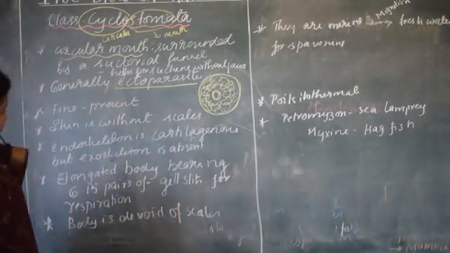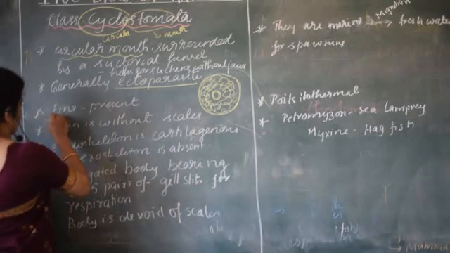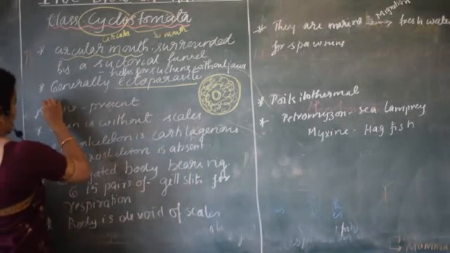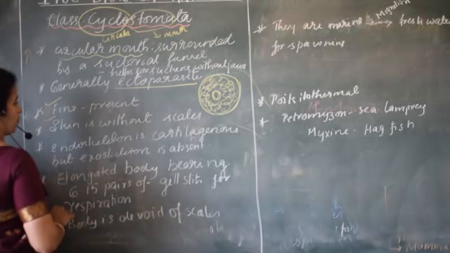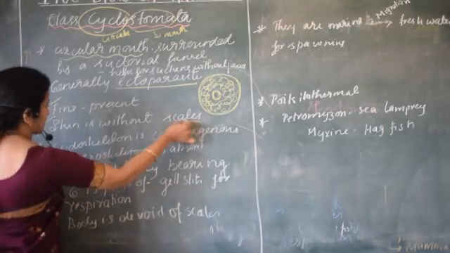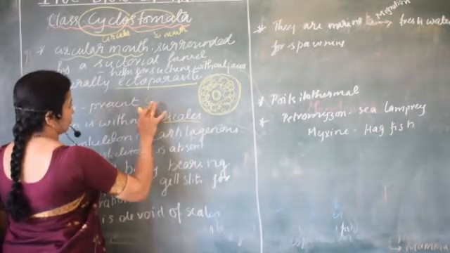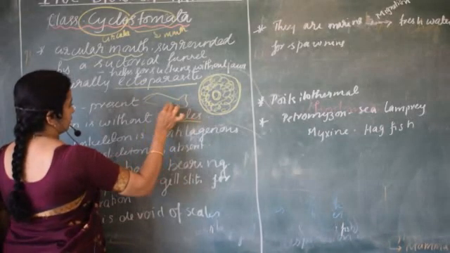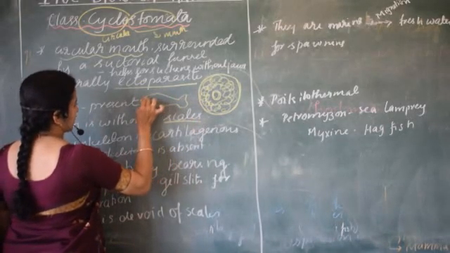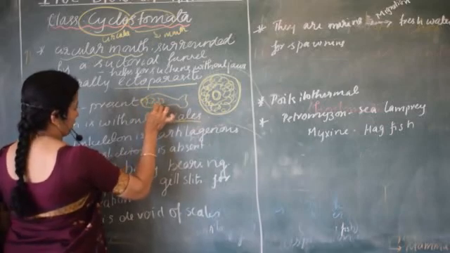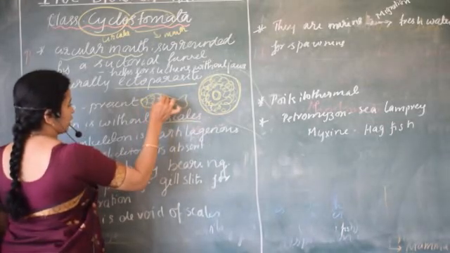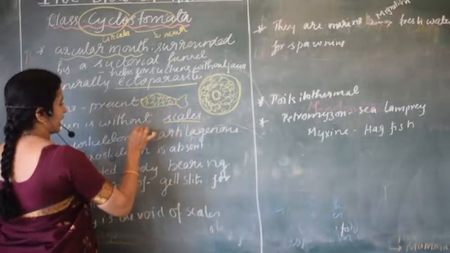The skin is without scales, but fins are present. They do have fins. For example, if you take a fish, the scales are present, right? Like these scales will be present on the fish body. These scales will not be there in the case of Cyclostomata.